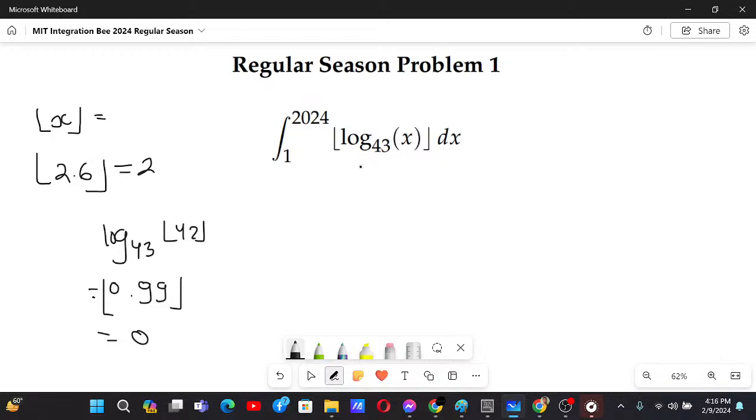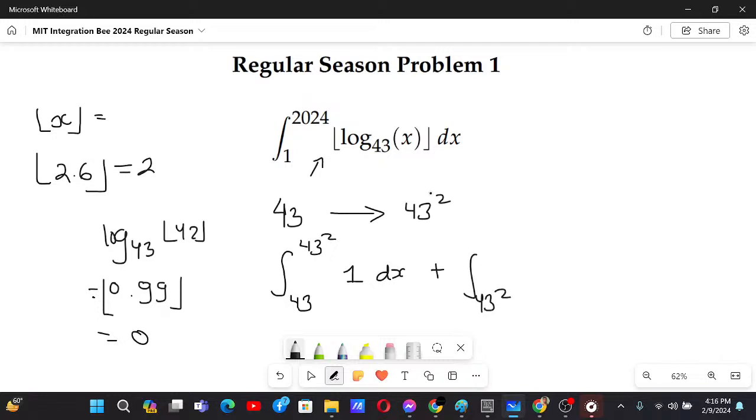So up to 42 the value of the integrand will just be 0, so there will be no integral that we need to evaluate. But from 43 to 43 square, we will just get 1 as the value of the g function. So from 43 to 43 square we get 1, and from 43 square to 43 cube, the number is less than 43 cube.